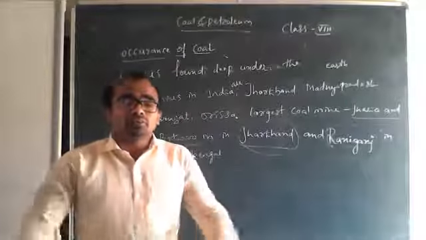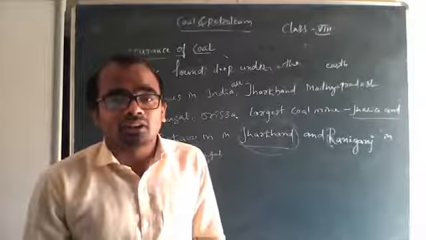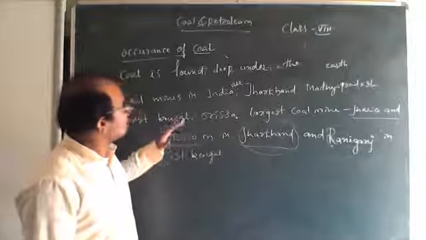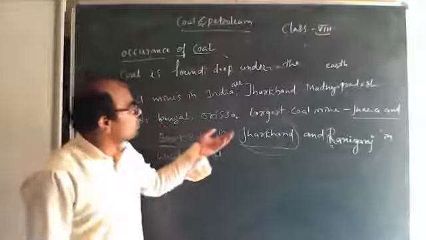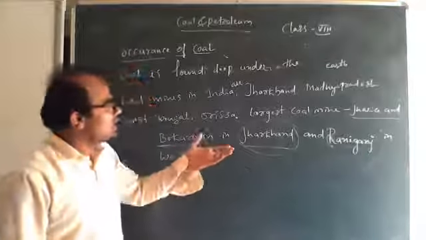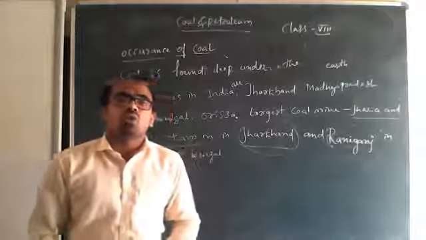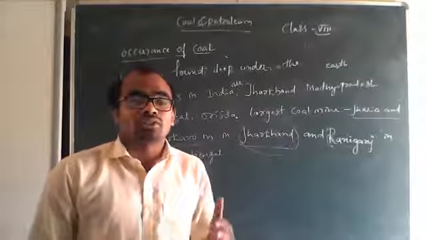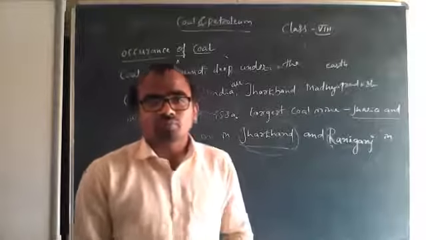So occurrence of coal: it is formed deep under the earth. You should remember this. Coal mines in India are in Jharkhand, Madhya Pradesh, West Bengal and Orissa. The largest coal mines are Jharia and Bokaro in Jharkhand and Raniganj in West Bengal. Coal is a form of carbon. You should remember that. And how is coal formed?